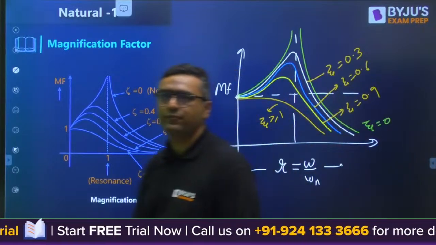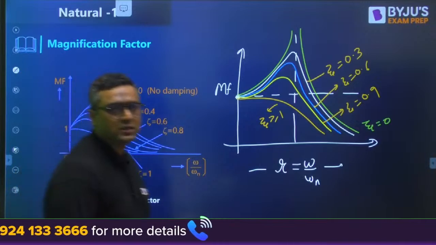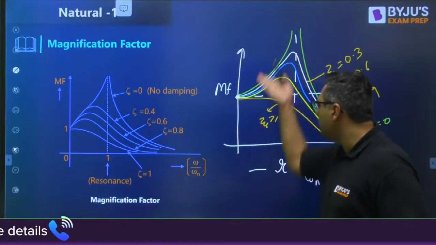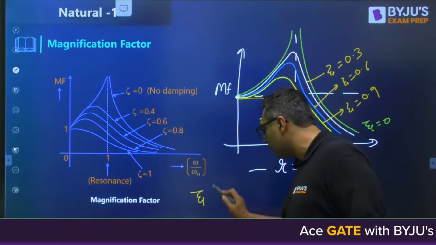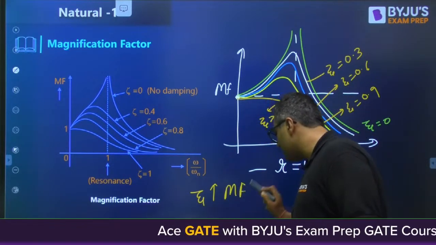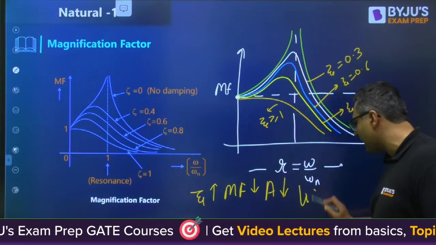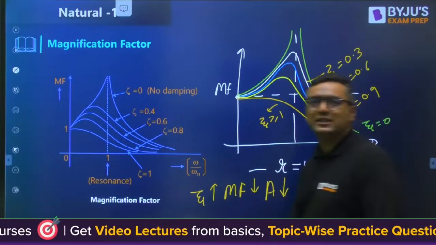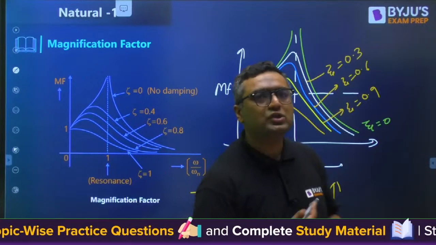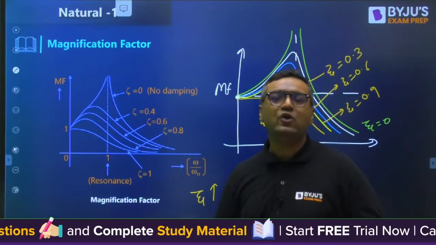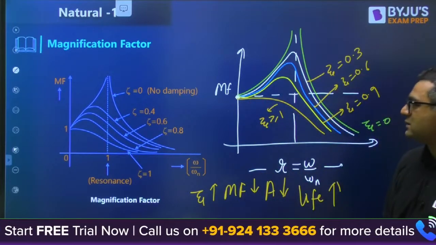This is the case. Is it clear for everyone? This is about magnification factor. So you can see magnification factor will be reducing if you are increasing the zeta. Obviously having zeta more will reduce magnification factor, will reduce the amplitude of vibration and increase the life of the system. So for this we learned, if we want more life of the system, we need to keep zeta more, because zeta will be a kind of friction damping factor. Okay, so that is the case.